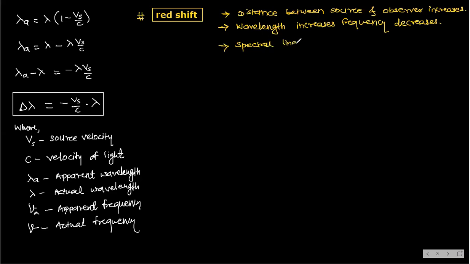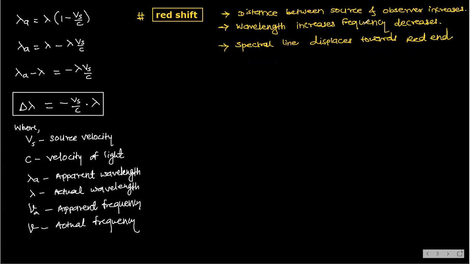Spectral line displaces towards which end? Red end. And that's why we are calling it a red shift.